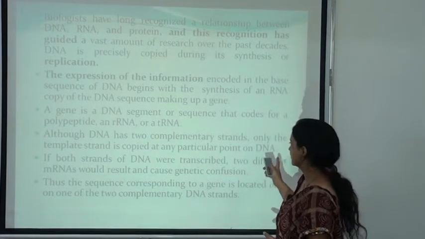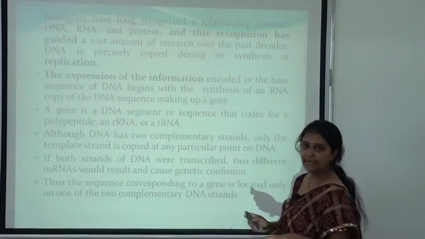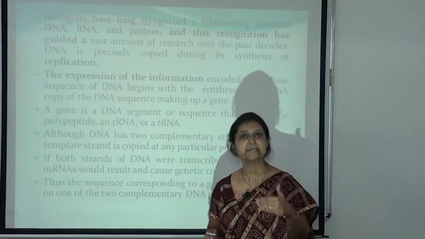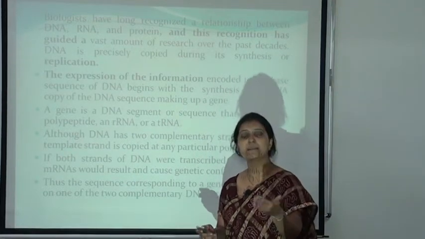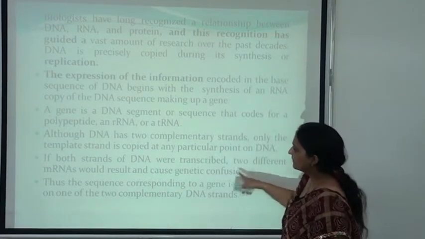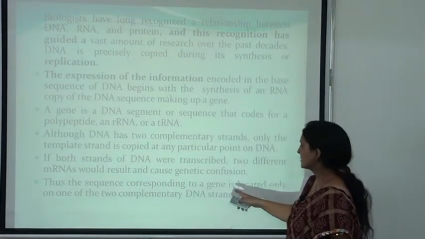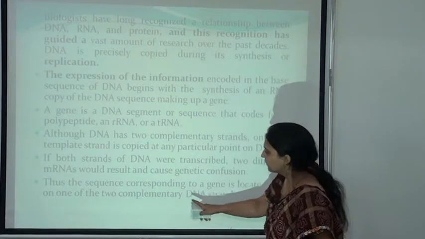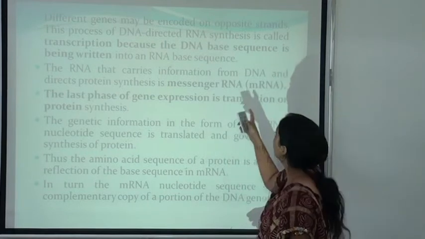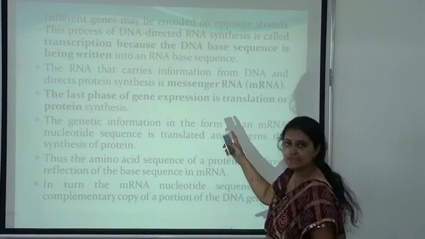Although DNA has two complementary strands, only the template strand is copied at any particular point on the DNA. DNA contains two strands, and one is known as the template, and the new strand synthesized from the template strand is known as the complementary strand. If both strands of the DNA were transcribed, two different mRNAs would result and cause genetic confusion. Thus, the sequence corresponding to the gene is located only on one of the two complementary DNA strands. Different genes may be encoded on the opposite strand. This process of DNA-directed RNA synthesis is known as transcription.